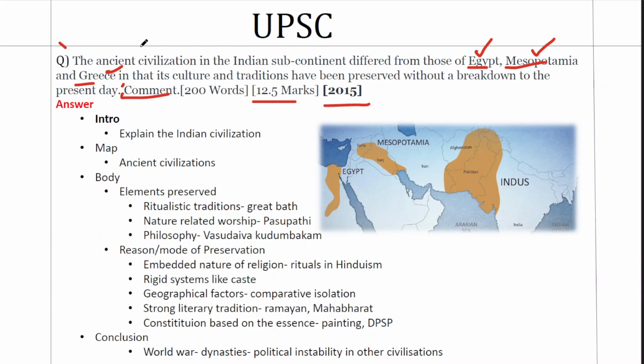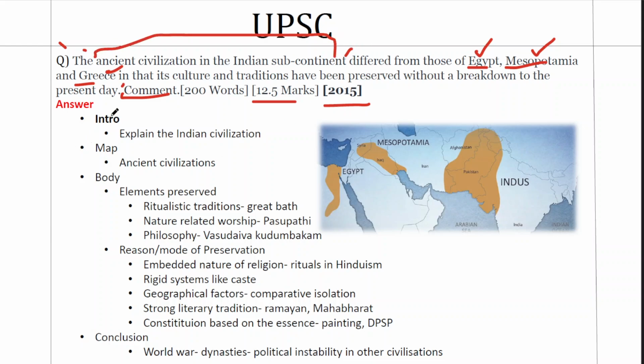And when it talks about Indian civilization, it doesn't specify whether it is Indus Valley civilization or the Vedic civilization or the Dravidian civilization or the Sangam era civilization. It just says the ancient Indian civilization in the Indian subcontinent. So the scope of this answer is very wide.